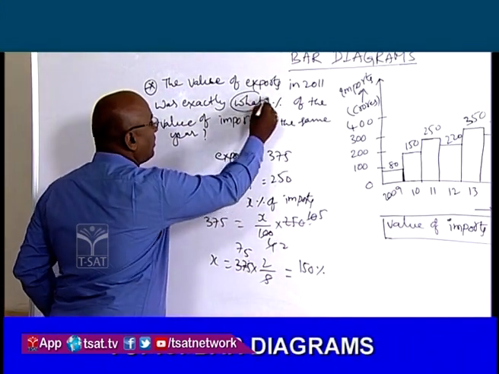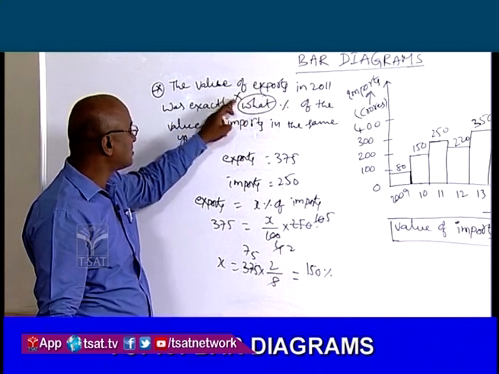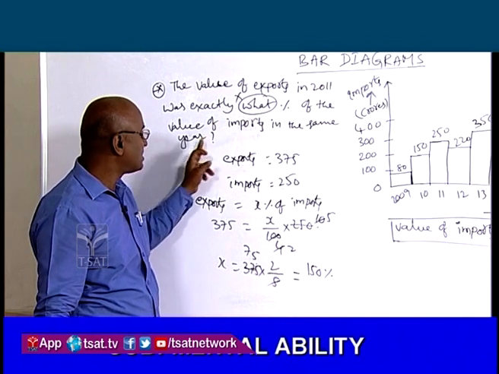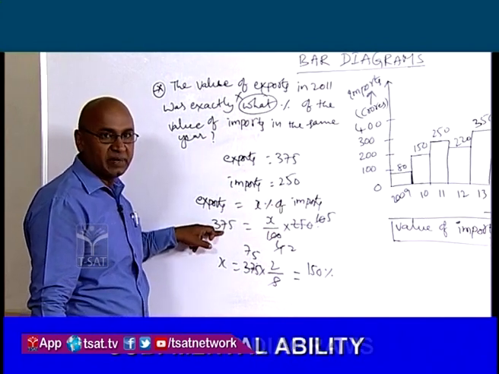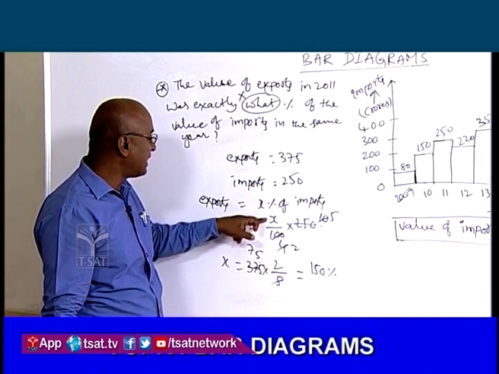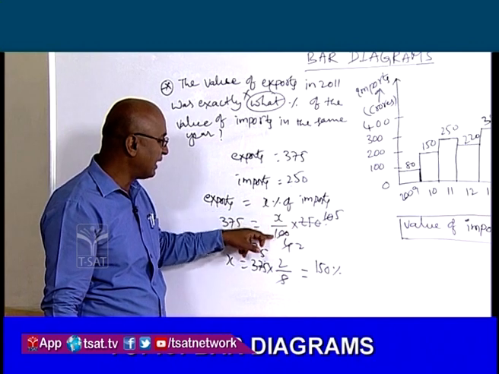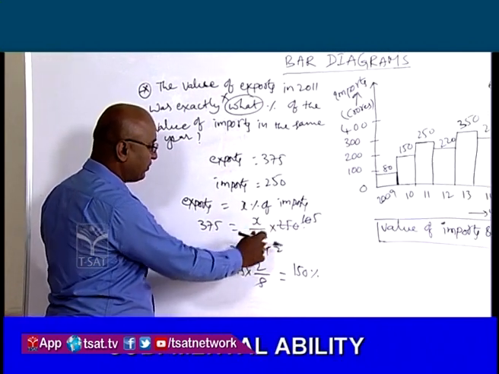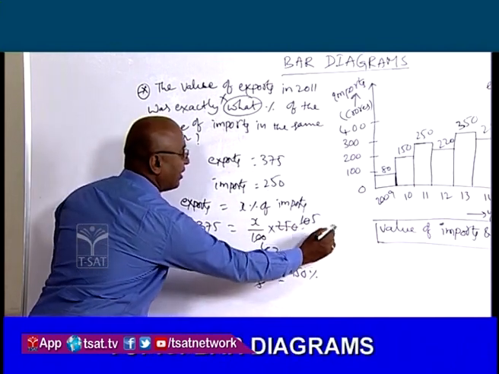ఇక్కడ వాట్ పర్సెంట్ బదులు మనం X% అనుకుందాం. సో ద వాల్యూ ఆఫ్ ఎక్స్పోర్ట్స్ ఇన్ 2011 ఈజ్ ఈక్వల్ టు X% of the imports of the same year 2011. So exports is equal to 375 and imports is equal to X% of the imports. So X% of imports means X by 100 into 250. So 375 is equal to X by 100 into 250, and 5s 50s, 5 by 2 ఉందండి ఇక్కడ.